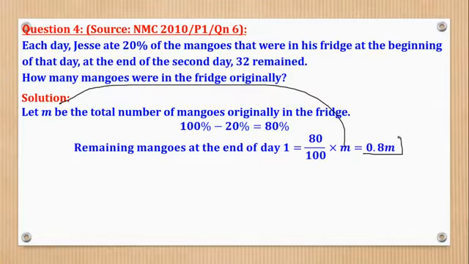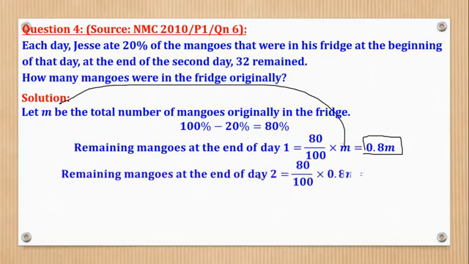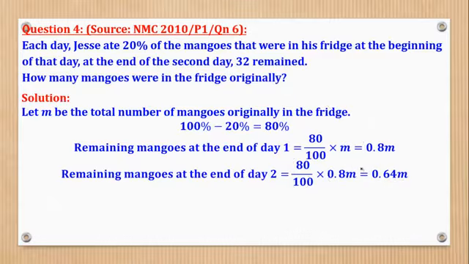Now these ones are the ones which remained in day 1. Now in day 2, he came and also ate 20% of these ones which had remained in day 1. So remaining mangoes at the end of day 2 would be 80% of these ones which had remained in day 1, to give you 0.64 M.